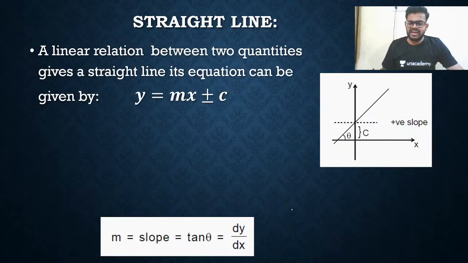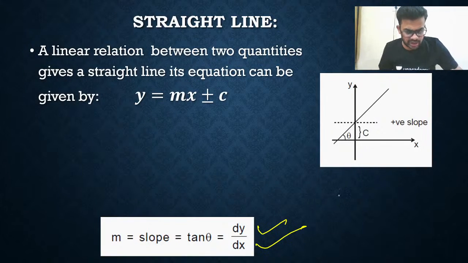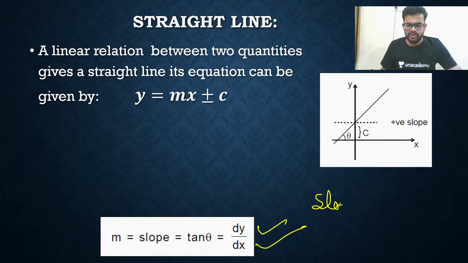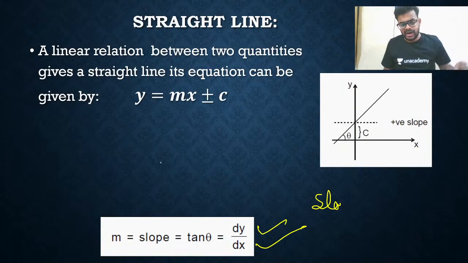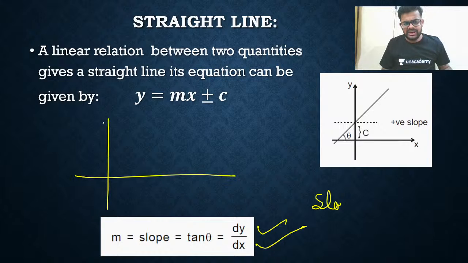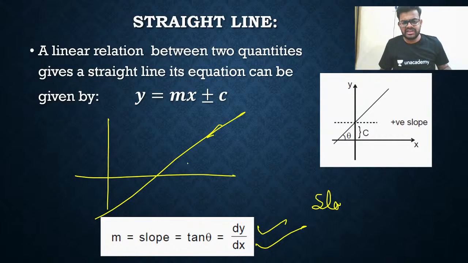So it is also represented by just the rate of change of y with respect to x, simply dy by dx. So I can say slope. How to find slope? Listen, I am giving you an example. Let's say a line is passing like this. This is the line.